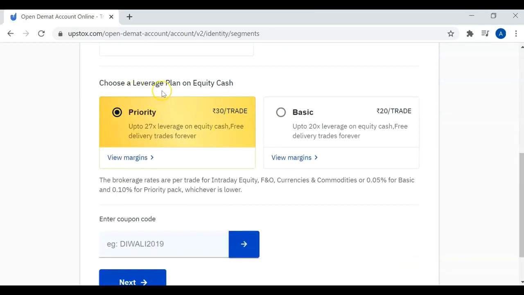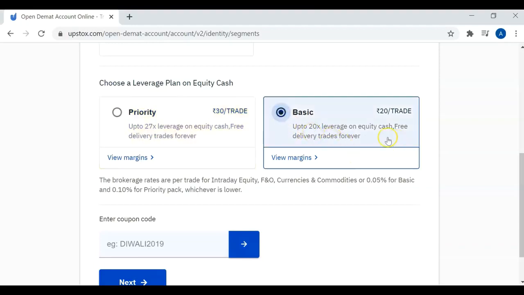Here you have to choose a leverage plan. The difference between these two is how much leverage you can get on equity cash. In the Basic plan you can get only up to 20x leverage on equity cash, whereas in the Priority plan you can get 27 times leverage on equity cash.